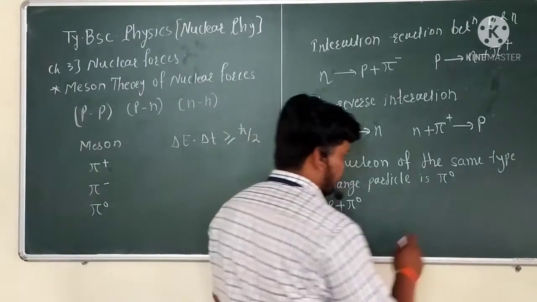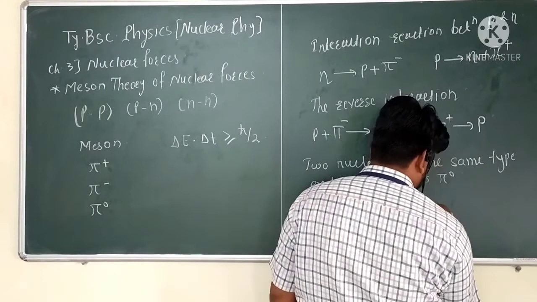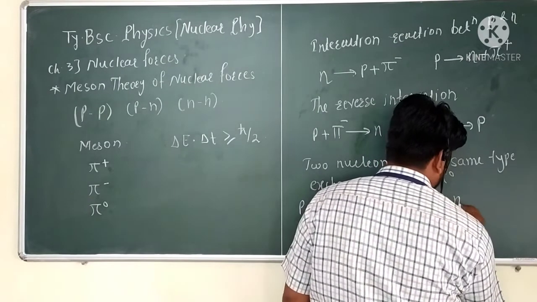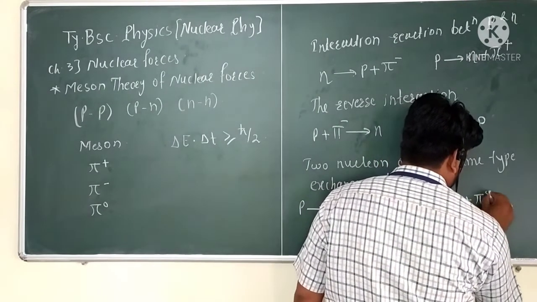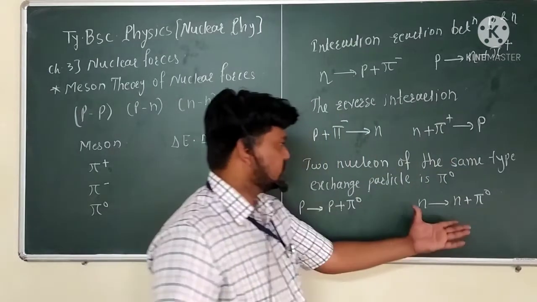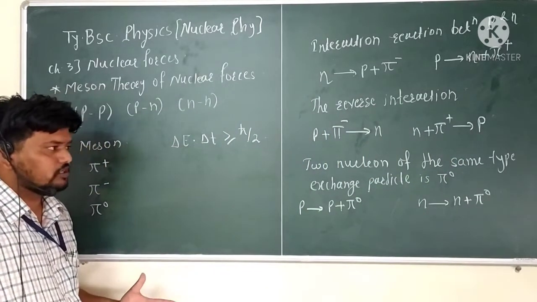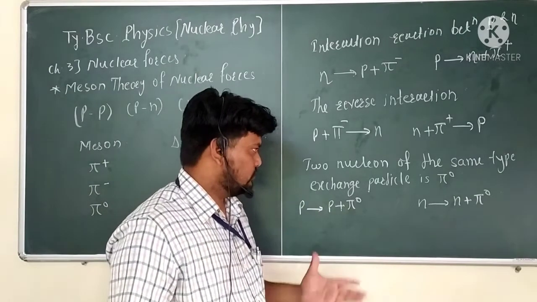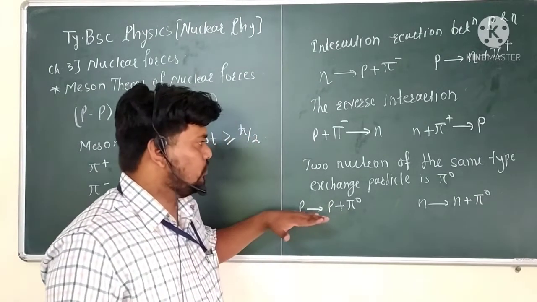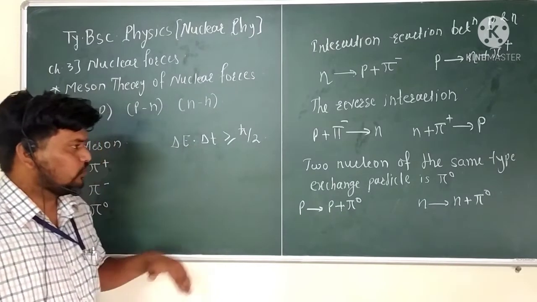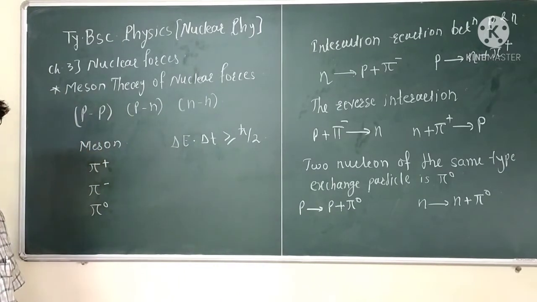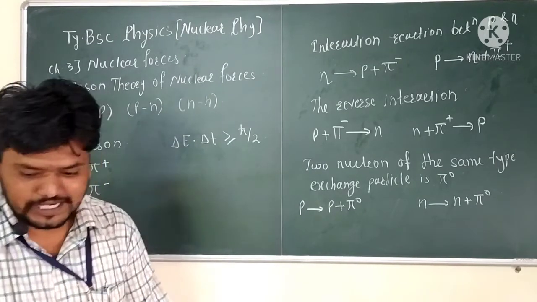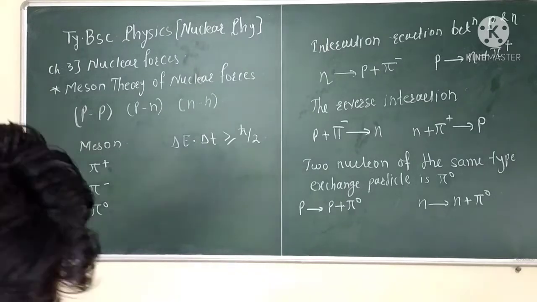And similarly, the neutron reaction gives N plus pi naught, and here also the reaction is conserved by the conservation law of the nucleons. Okay, now the next point, we want to see the Feynman diagram of this type of interaction reaction.